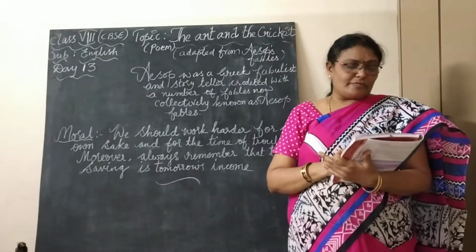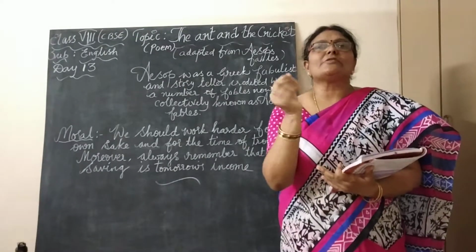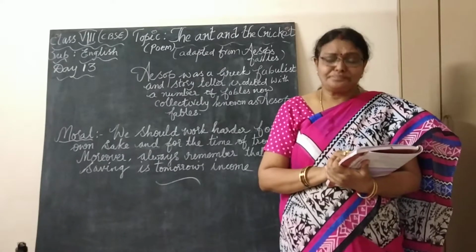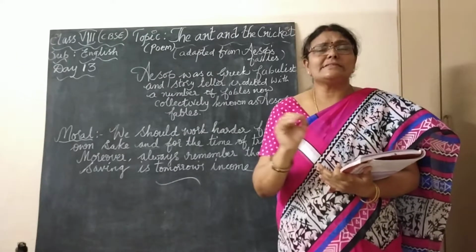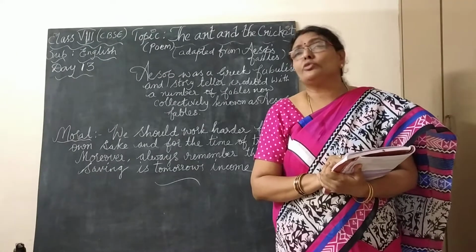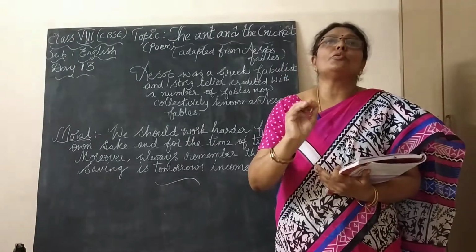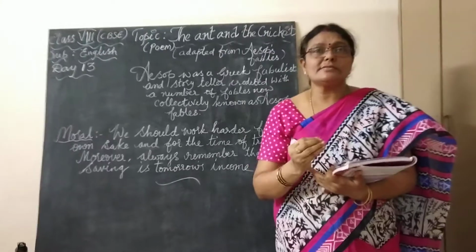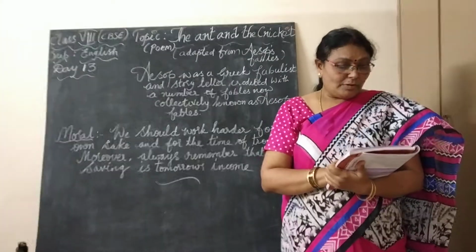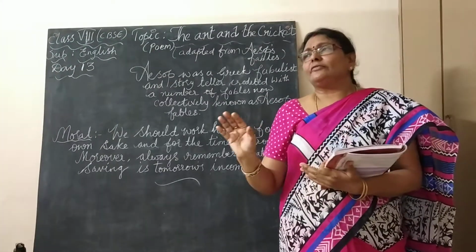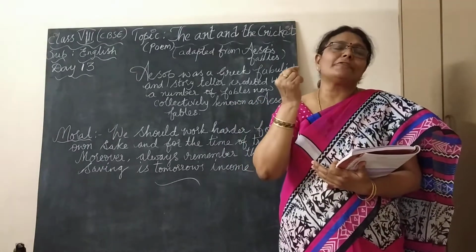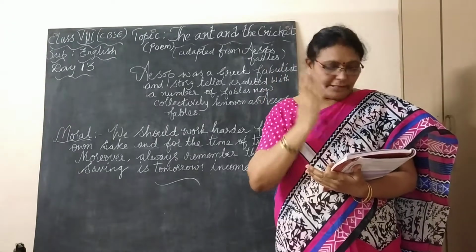Not a crumb to be found means not a single piece of bread could he find on the snow-covered ground. See, he just searched here and there on the ground. But what could he find, children? He could find only snow on the ground. Why could he find snow on the ground? Because it was winter season. Because of winter season, everywhere you can find only the snow. So he did not find a single piece of bread.